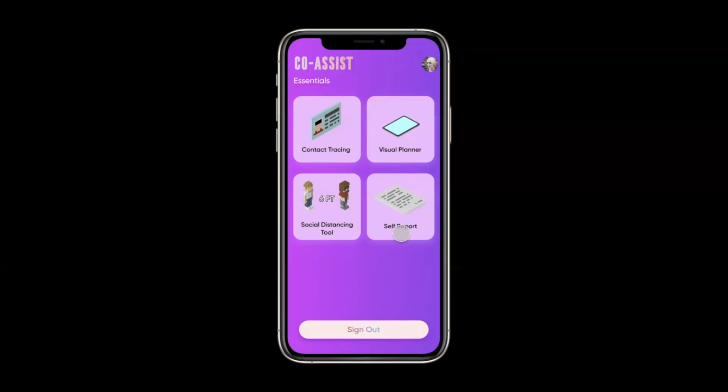If a particular person gets COVID, he would put all of his details inside the self report, which we have, which you can see over here. As soon as he puts everything in the self report, we would take the MAC address and also the name and phone number of each and every member who had Bluetooth on and had this app installed on their phone. As soon as we know that this person was close to the one who just tested positive for COVID-19, we would alert each and every one of them so that they can take precautions and go to the nearest hospital.